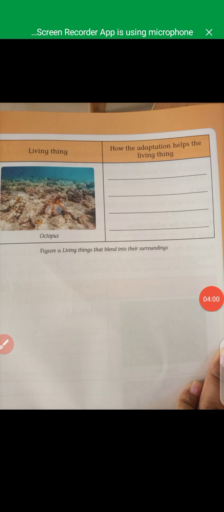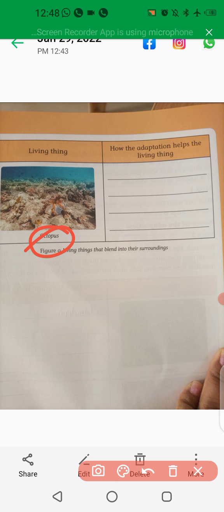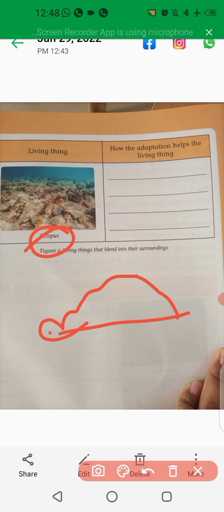Next, you can observe here, children, what is that? Octopus. Okay, octopus, children, you have to write the octopus's features and how they help. The octopus's body is specially designed. Children, it is specially designed, yes or no? It is specially designed, and it helps it to capture and hide. It will hide easily. You can observe the octopus. It will hide easily, and it will protect them.